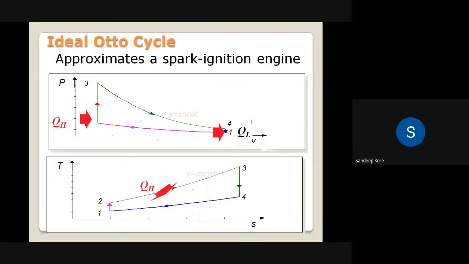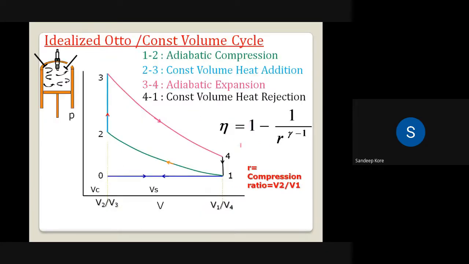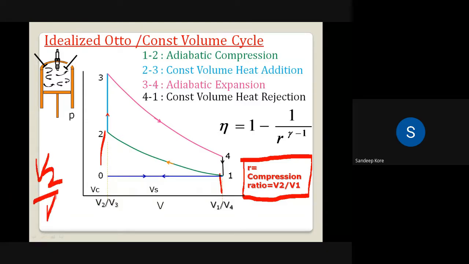Anybody? Larger volume divided by smaller volume. V2 by V1 is equal to V3 by V4, and that is called the compression ratio R.